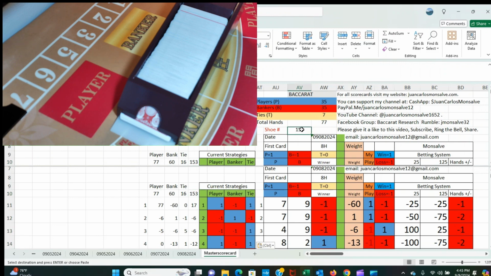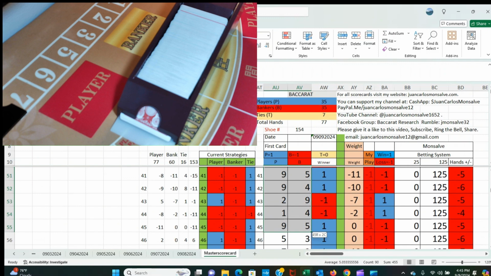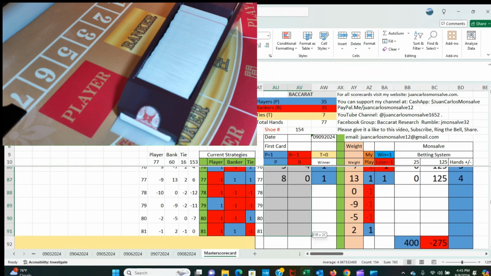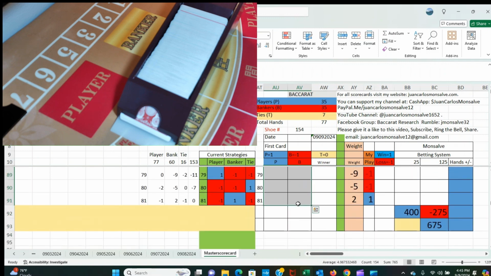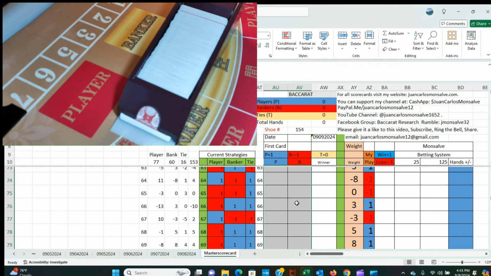It updates to 153, and it automatically updates here that the next shoe I'm going to play is shoe number 154. I'm going to update today's date, September 9, 2024. And the first card, I'm going to delete that. I'm going to delete the data from yesterday, so I have a cleaner spreadsheet or scorecard.